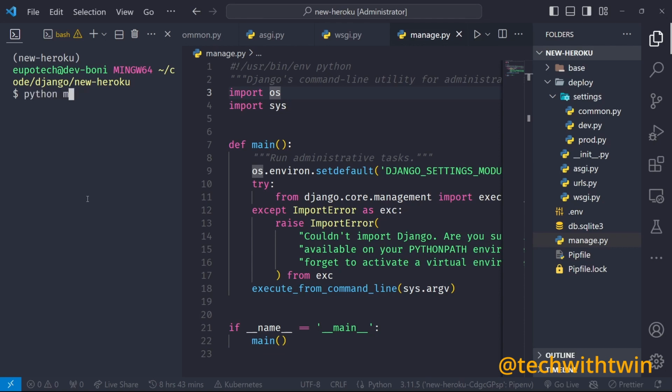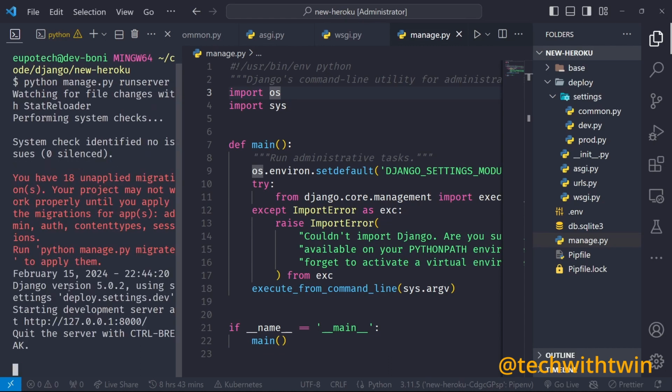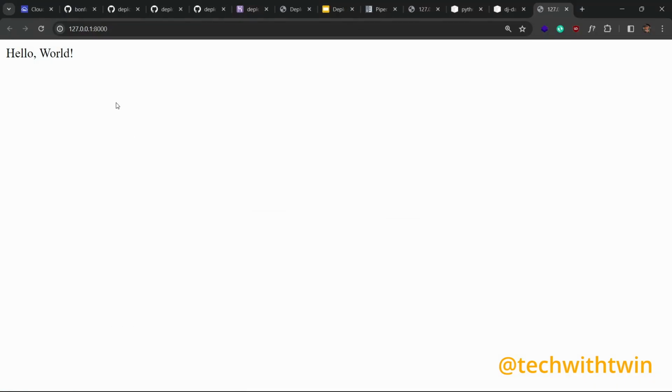So we can just use this one. You can see our application is still running. You can open it and then you can see our own hello world. So that means our database has been correctly linked, and then we can use our application.